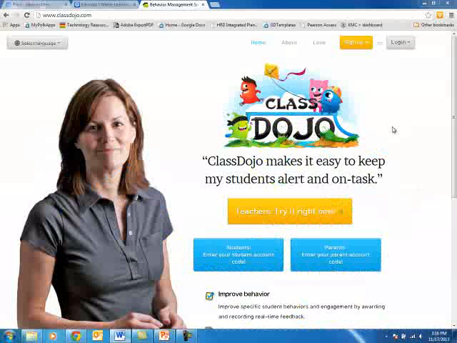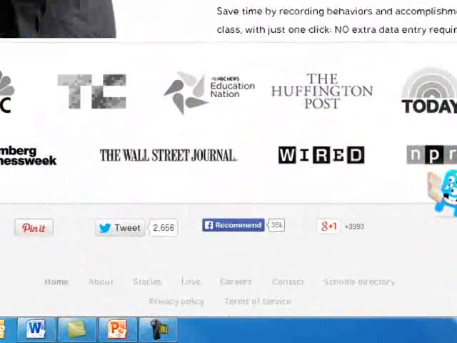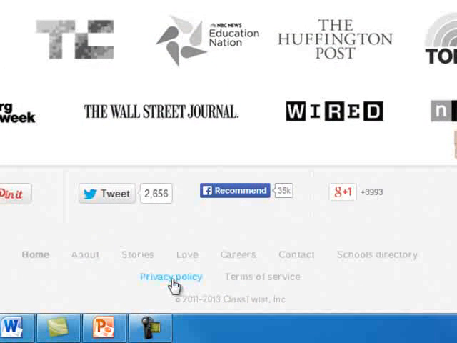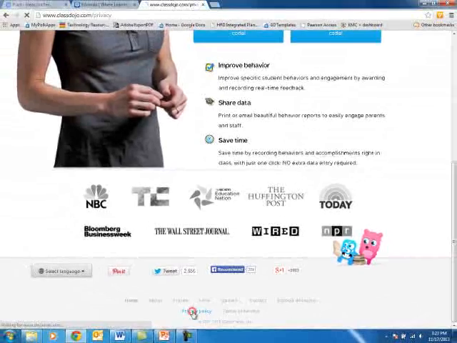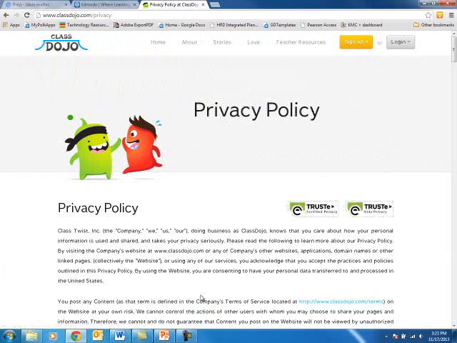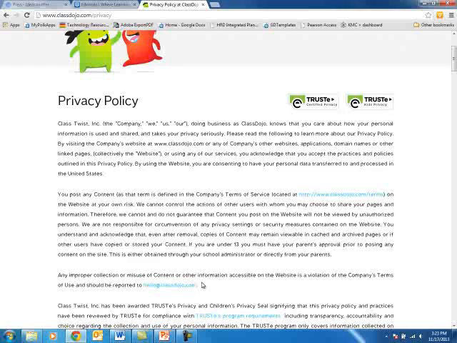Several classroom teachers have told me about Class Dojo and what a difference it makes in their classroom management. Remember that you need to check to see if the site is COPPA compliant. If a site is COPPA compliant, the link will be clear and easy to find on the home page. If it's at the bottom of the page, it must be clearly labeled Privacy Policy. And here on Class Dojo, you see that the privacy policy is clearly labeled at the bottom of the home page. We're going to take a look at the privacy policy.